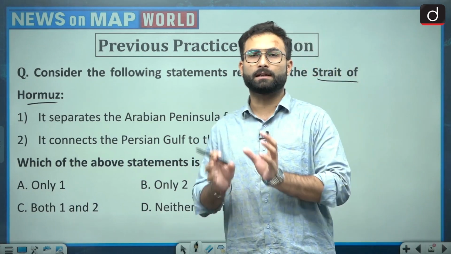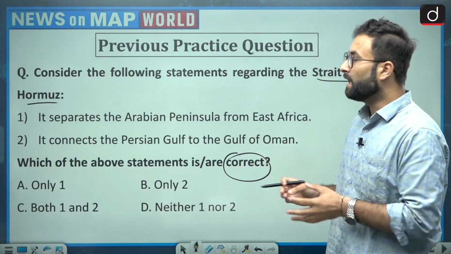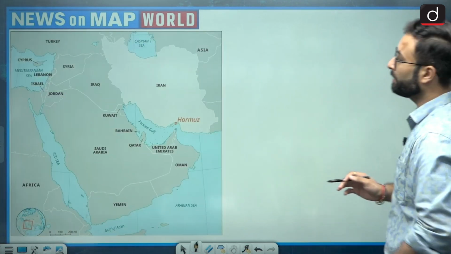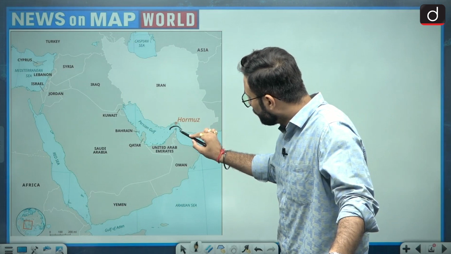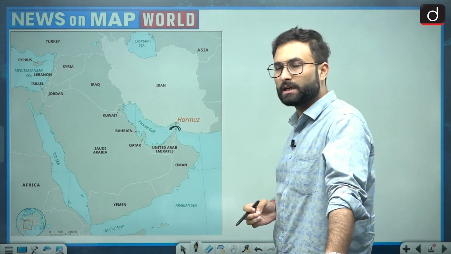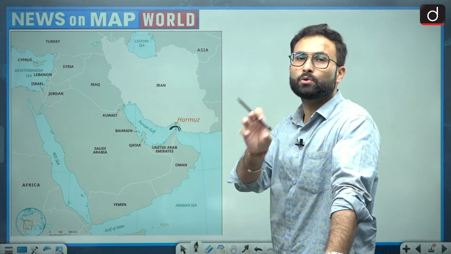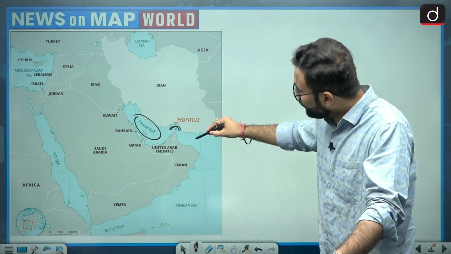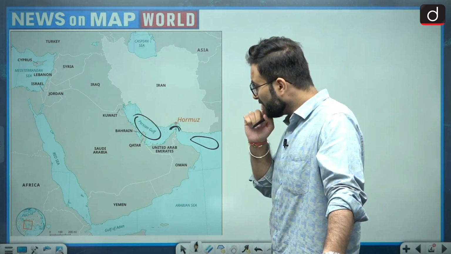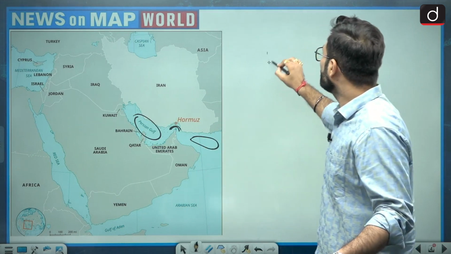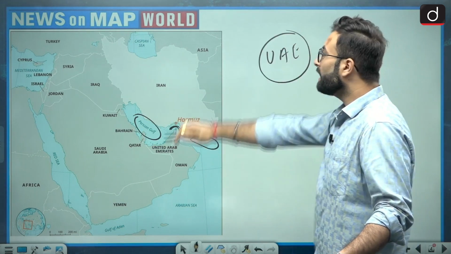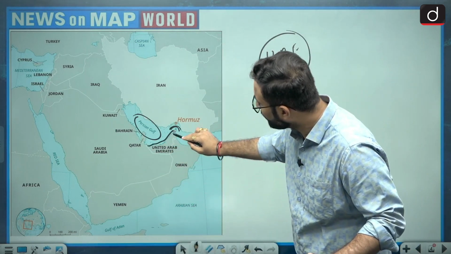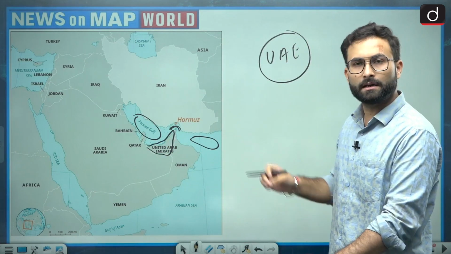Now, if you want to know which water body is connected to which one and how, the best thing to do is to look at the map. Here you will see the Strait of Hormuz. This small passage is called a strait because a strait is a passage which connects two different water bodies. Here is the Persian Gulf, and this is the Gulf of Oman. Why was this in the news? Because recently the UAE's prince visited India and India-UAE relations have been in the news, and the location of the UAE is somewhere over here, which is why this area was quite prominent.